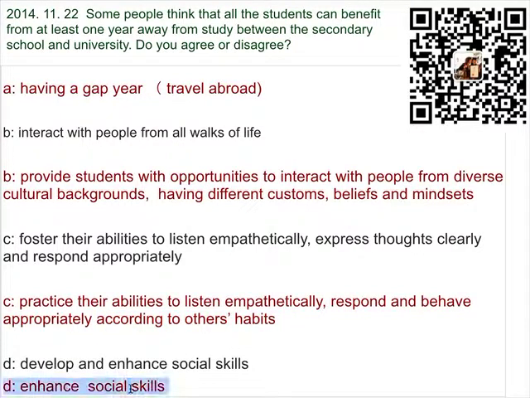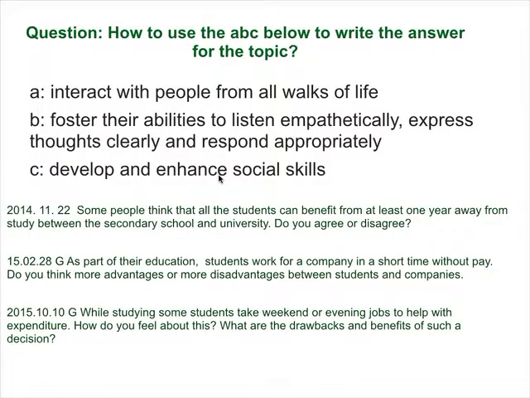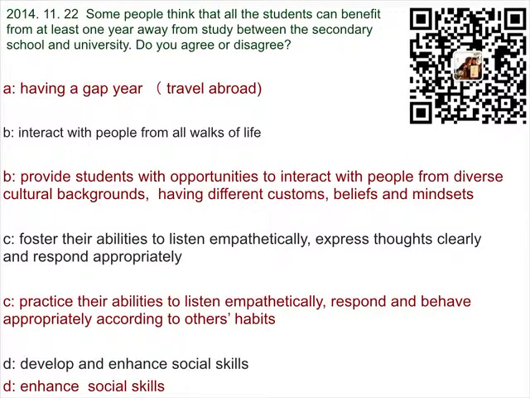And the last one, you can just say enhance social skills. So instead of copy and pasting the basic ABC phrases, we changed them a little bit. We used different cultural backgrounds, customs, beliefs, and mindsets to replace all walks of life, because all walks of life is more about people of different positions, of different jobs. So it's more suitable for those working in companies instead of traveling abroad. So that is why we revise this ABC in this way.